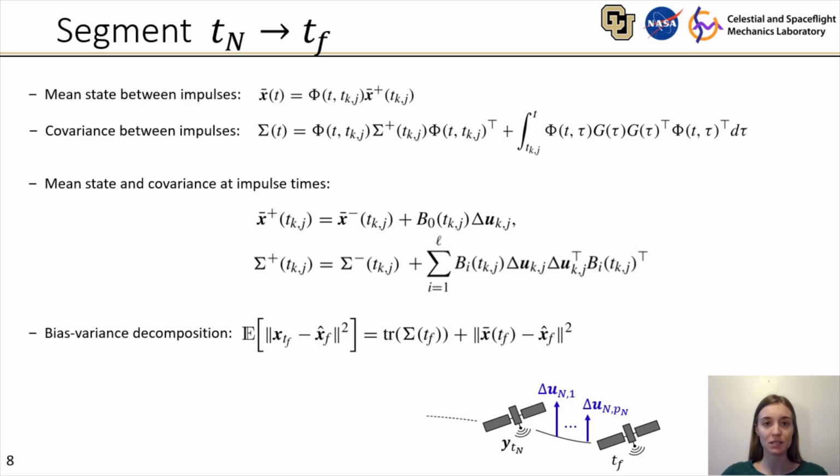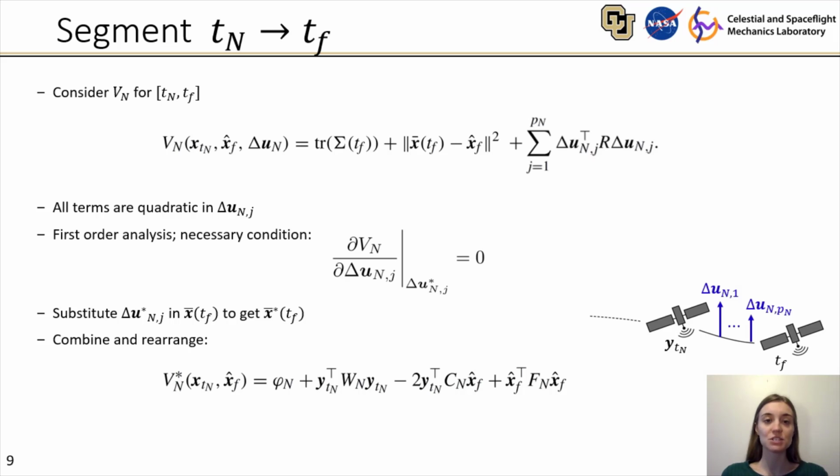First, I'll note that we can express the mean state and the covariance between impulsive control updates with these two equations. The impulsive controls will create discontinuities in the mean state and the covariance, which are described by these two equations here. Collectively, this gives us the information we need to compute analytically the covariance and the mean state over this entire segment from the measurement at time tn to the final time tf. Then we can do a bias variance decomposition to express the mean squared deviation in terms of the state covariance and the mean state at the final time.